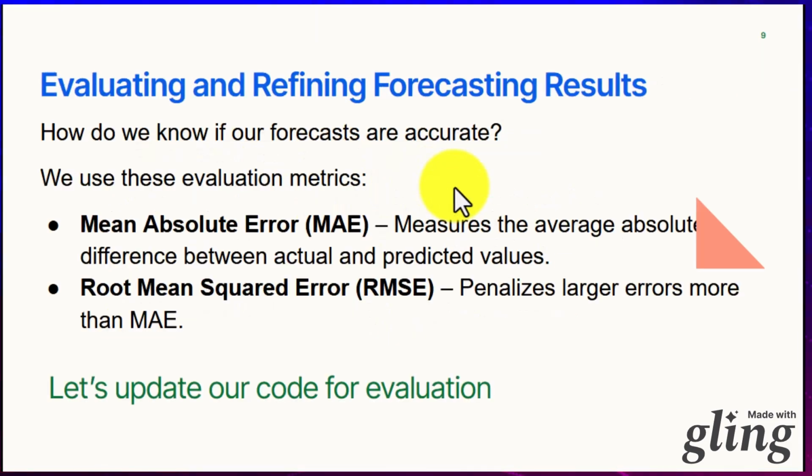Evaluating and refining forecasting results. So now, back to the question that I was asking earlier: how do we evaluate and refine our code so that we will know that our forecasts are accurate? For us to do that, we'll use the mean absolute error, which measures the average absolute difference between actual and predicted values. Then we talk about the root mean squared error, which penalizes larger errors more than the mean absolute error. So now let's update our code for evaluation and see how it works.